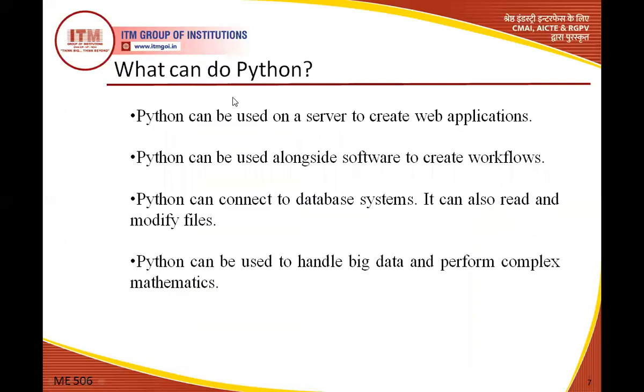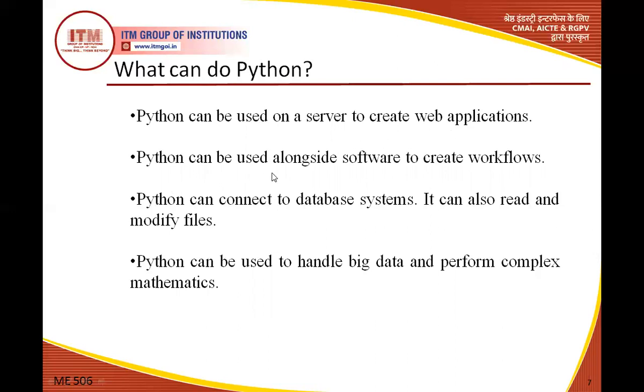So what can Python do? What can we do with Python? Python can be used on the server to create web applications. Most of all, you can develop websites using Python programming. For example, Django is software by which you can develop a web application. Nowadays, many programmers work with PHP and Java to develop web applications, but Python programming can also work on that.